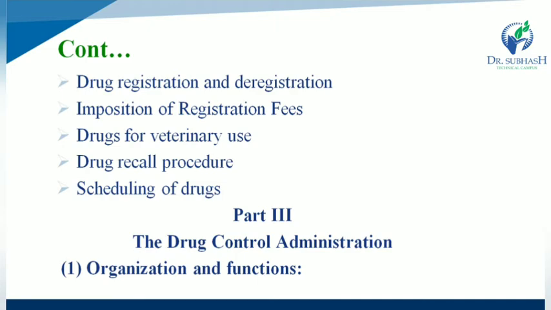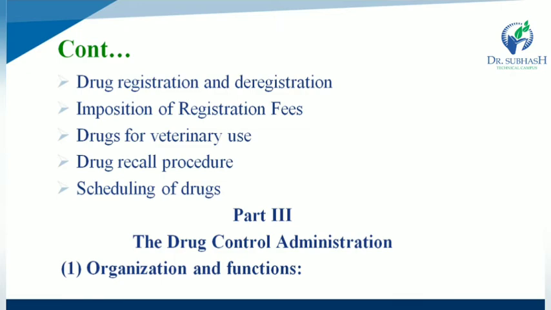In that case, the drug substance should be recalled. So what is the drug recall procedure? And second, what is the scheduling of drugs? Various schedules are available for drug substances, like Schedule A to Schedule Y. All these topics should be included in Part 2, the specific provisions.